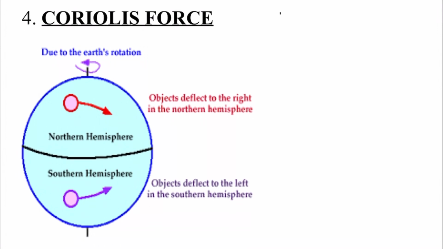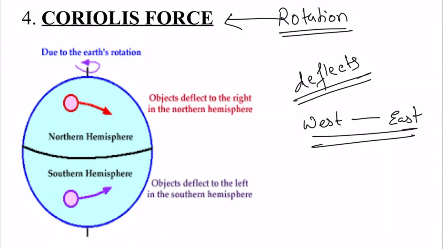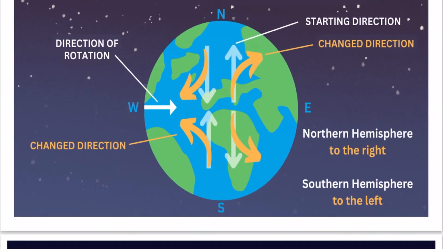And because of the rotation of the earth, there is a force being created, which is known as Coriolis force. So what does the Coriolis force do? Coriolis force deflects the wind. The rotation is from west to east, and then there are some winds which are blowing and are deflected in this manner. As you can see, this is the direction of the rotation from west to east. Our earth is rotating, and when it is rotating, the starting of the wind direction is like this.